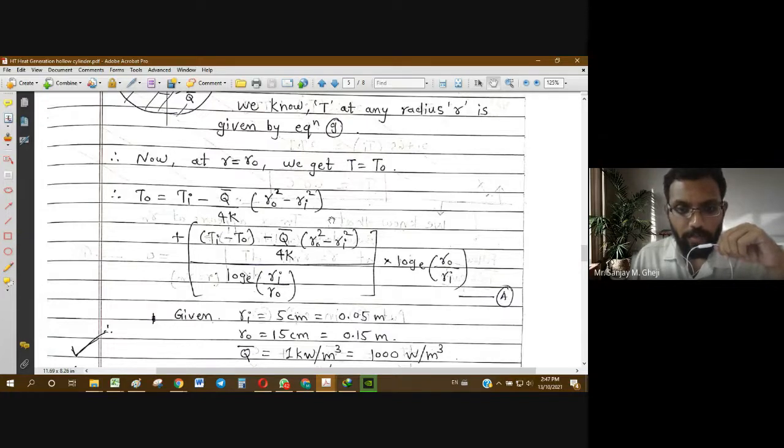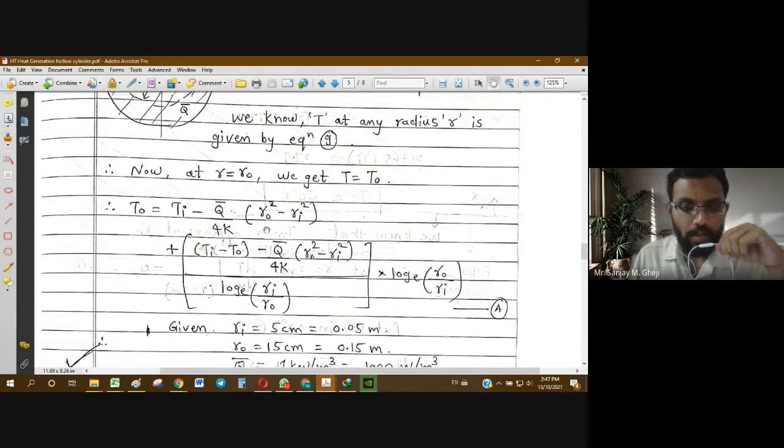You cannot remember such long formulae for each and every case. There are in all more than 10 to 12 different cases, and in every case the formulae are very large. So it is not easy for you to remember all those formulae for temperature as well as for heat distribution.